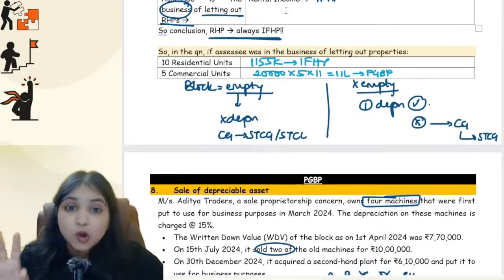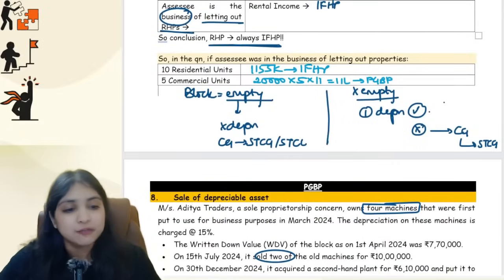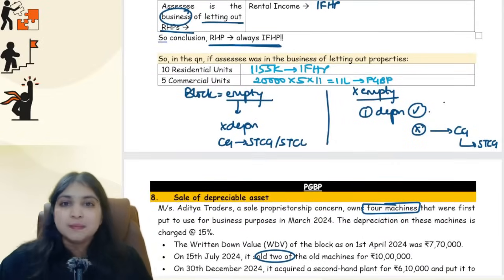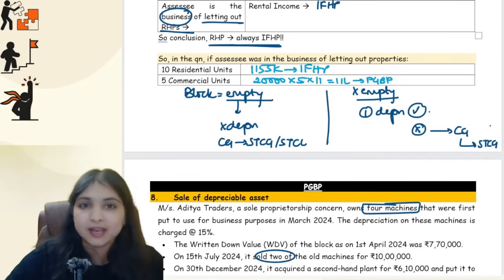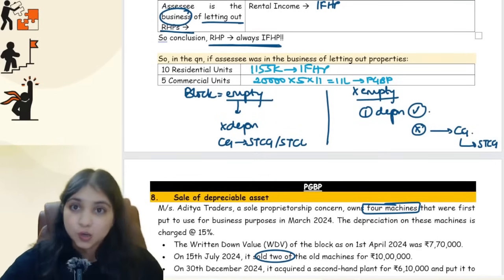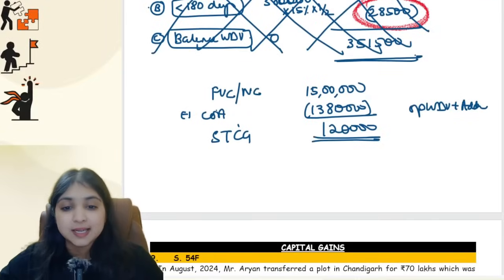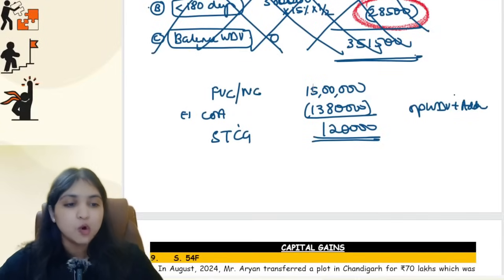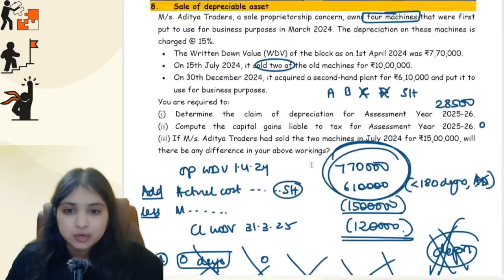Understanding? So my block was not empty. I first tried for depreciation, but my closing WDV became negative. Depreciation was not possible. So because depreciation was not possible, I came to capital gains, and in this capital gains computation, I can't have a loss. It has to be a gain only. Okay, that's what we did over here. Don't forget, in depreciable asset cases, what will your cost of acquisition be? Opening WDV plus additions. Okay, so this was your eighth concept.